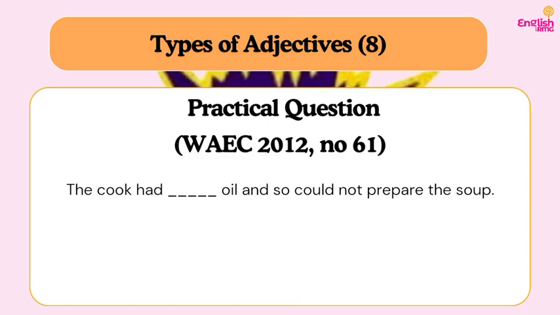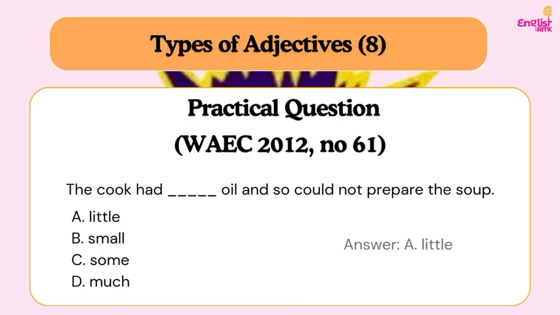Do you understand? So we are going to pick the quantifier that is often used with non-count nouns that are not enough. And that is what? Little. But let's consider our options before we jump to conclusions. So we have option A, little, B, small, C, some, D, much. So, as a super student of RMG that you are, you already know the answer. It is little. You won't get confused because you're already empowered with the rules. Do you understand? So our answer is what? A, little. The cook added little oil and so could not prepare the soup.